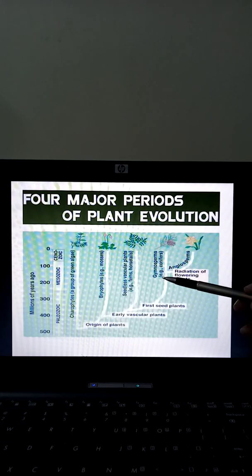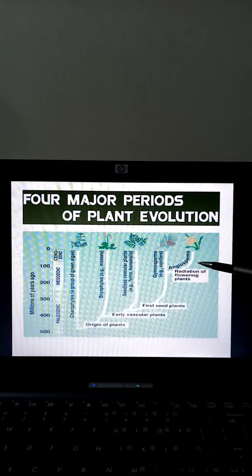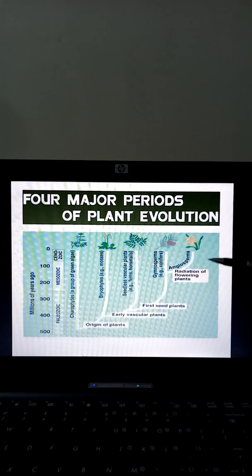And from the gymnosperms, angiosperms came, and among the plant kingdom, angiosperms are considered the most advanced, most evolved organisms. They are flowering plants. They go for fruit formation, seed formation, double fertilization, syngamy, and triple fusion.